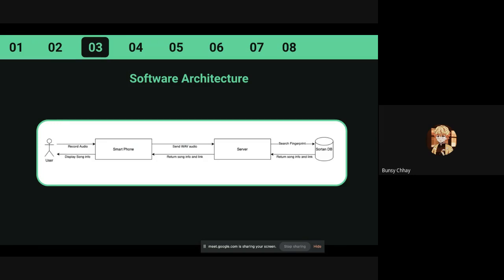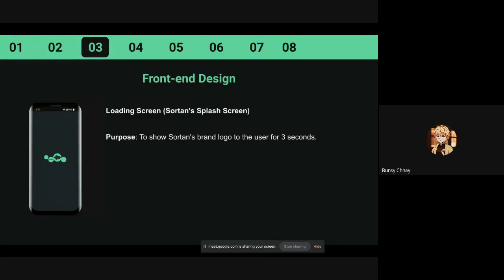display to the user. For the front end design, we will have the loading screen, or what people call the splash screen, which is to show the Sortan brand logo to the user for 3 seconds, and then it will automatically transition to the main screen, which is the search screen.